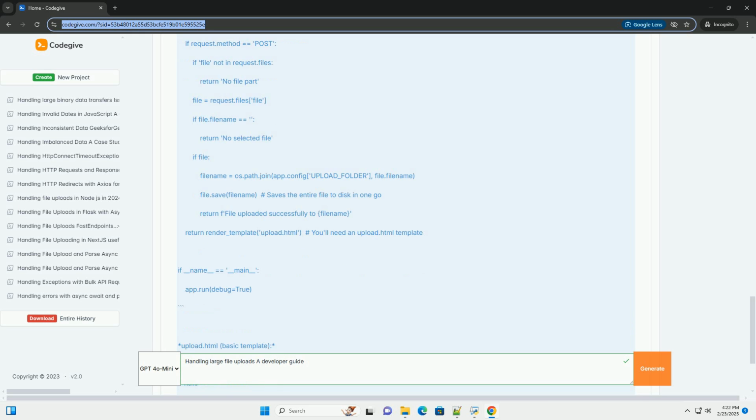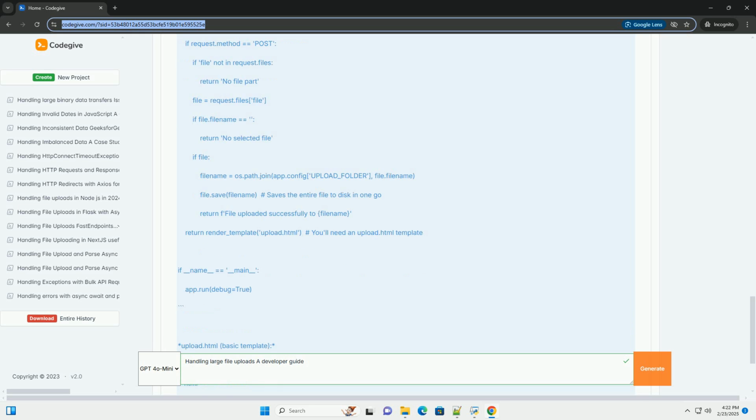Upload.html, basic template. Why this is bad for large files: the file.save method reads the entire file into memory before writing it to disk. No progress updates are provided to the user. No resumability in case of network errors. Very vulnerable to timeouts.